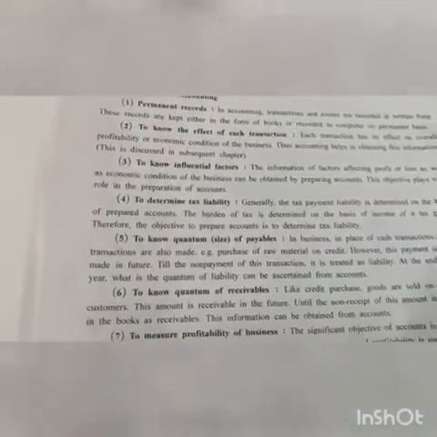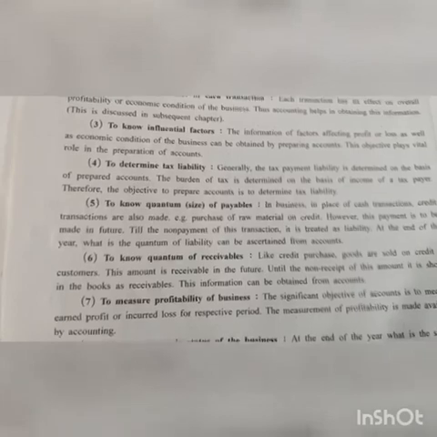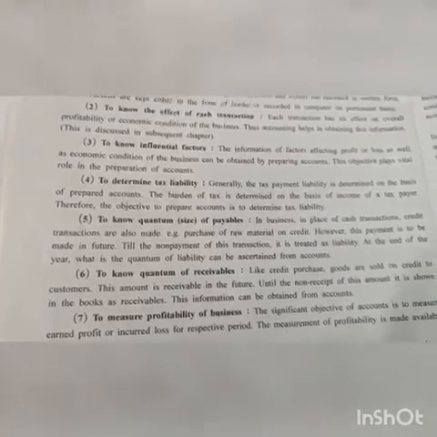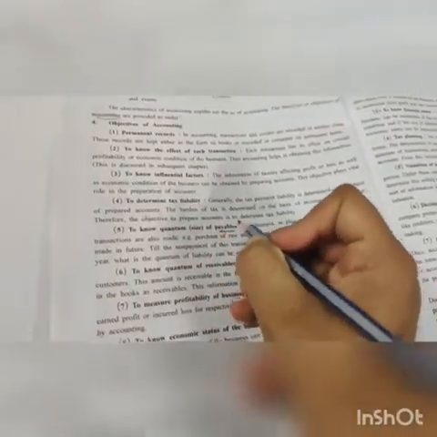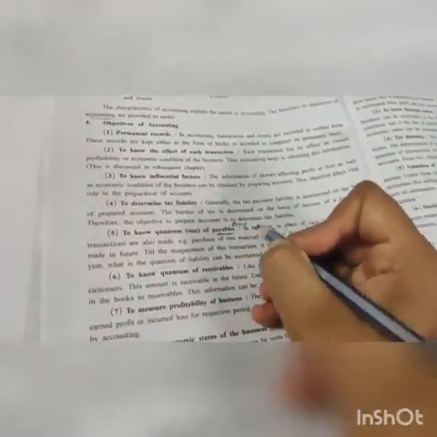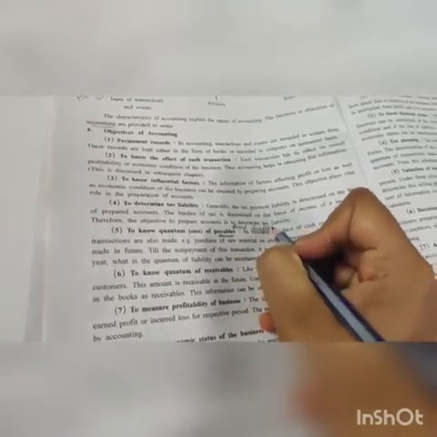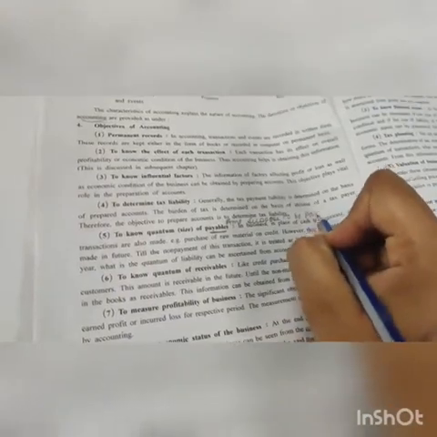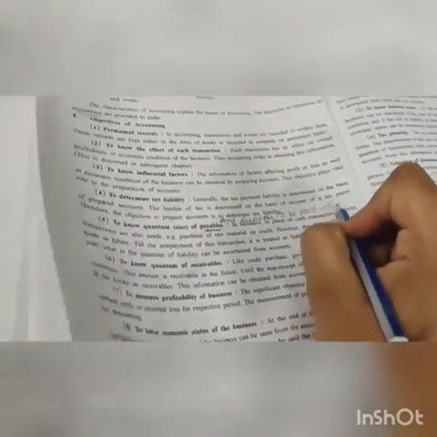Then the fifth point, to know the quantum size of payables. What do you mean by payables? Means the amount which you are supposed to pay. Payables means the amount supposed to be paid in future. Yet you have not paid, you will be paying it in future. So that is known as payable.